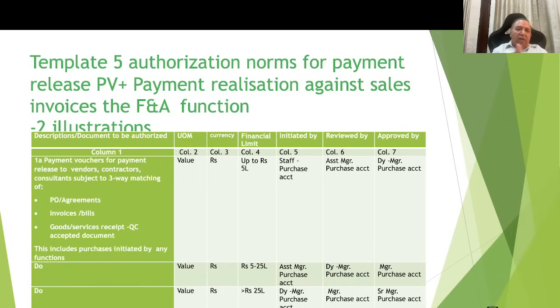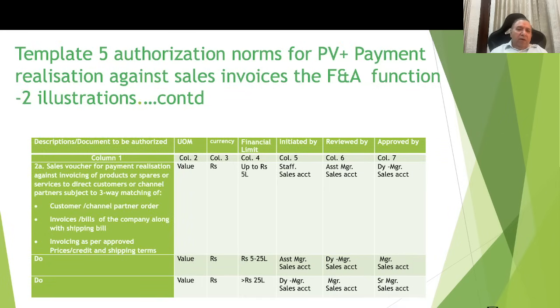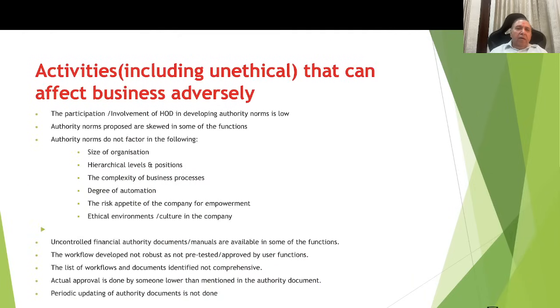This is practically similar to the one which I had shared earlier. Now this is important. The payment inflow, which is the sales voucher for payment realization against invoices of the products or services or spares, etc., to different customers or channel partners. So here also I am proposing three segregation of duty norms: initiated by, reviewed by, and approved by. This will prevent any kind of unethical issues which might arise, activities which can cause adverse effect on the organization vis-a-vis the financial authority norms.